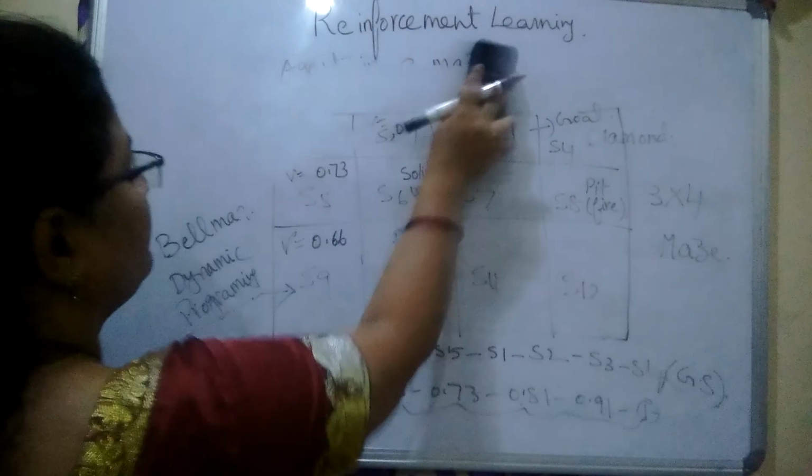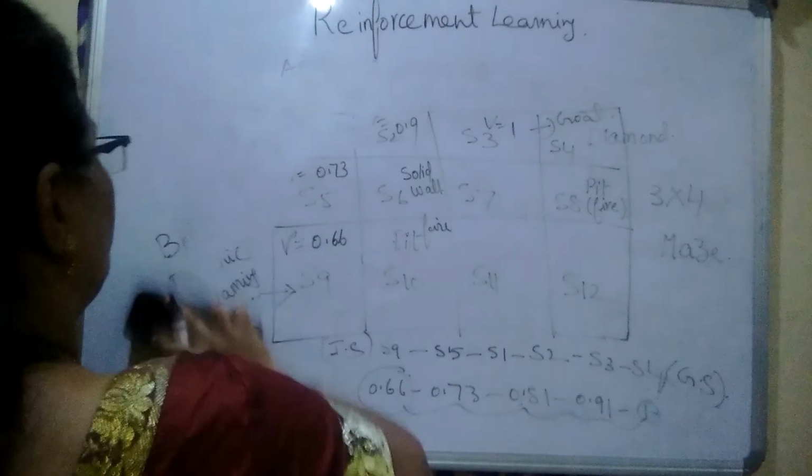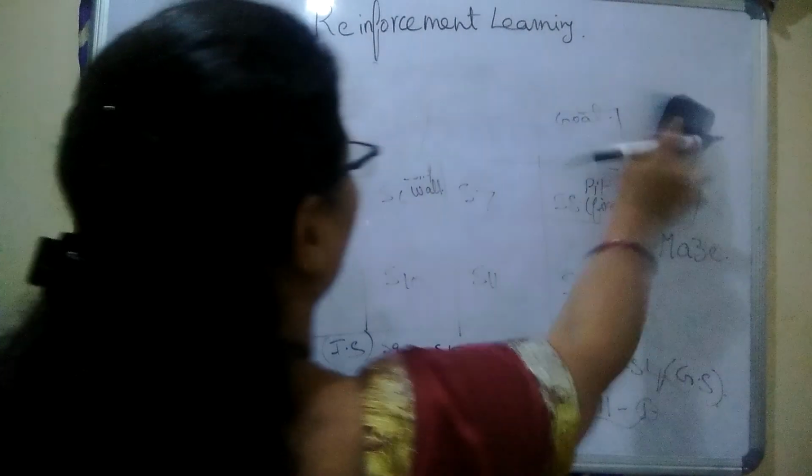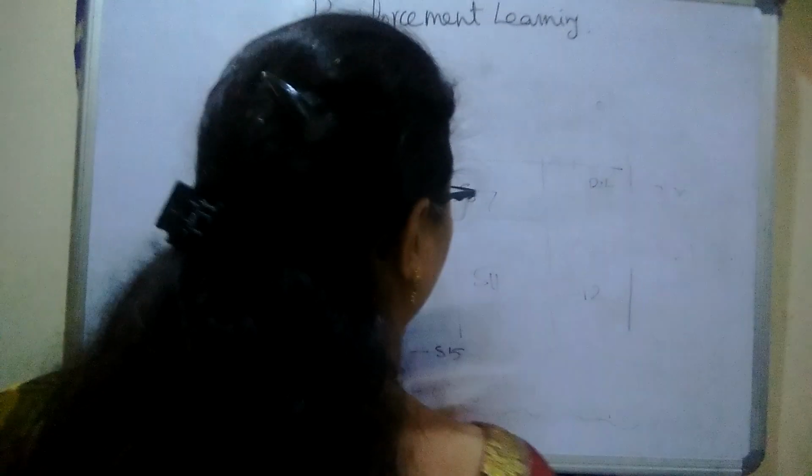Next we see one more thing based on this, that is, what are the various things that we use in reinforcement learning.